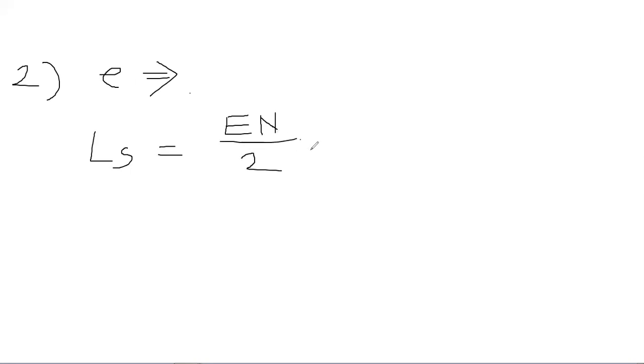Now what is this capital E and capital N? Capital N is the rate of change of super elevation, and that will be 1 in n. The value of n, rate of change of super elevation, will be between 60 to 150.